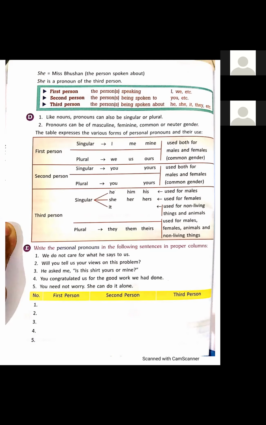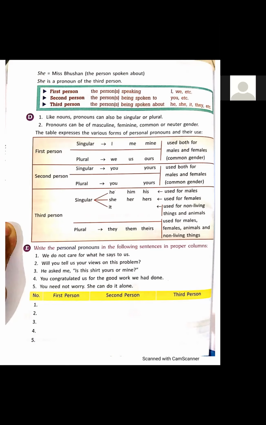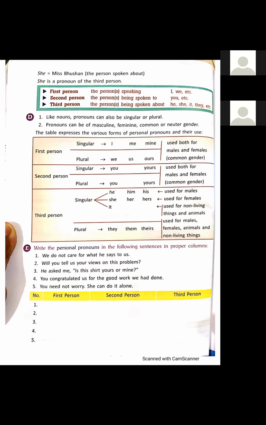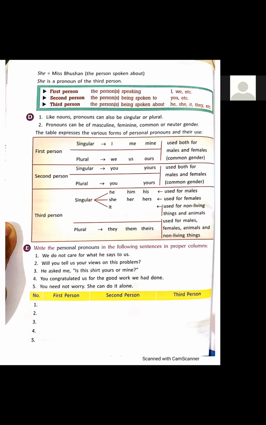A pronoun that stands for a person or a thing is called a personal pronoun. Students, first of all, you have to find out the personal pronouns in these sentences. Then you have to write them in the proper column: first person, second person, or third person. Now it's your turn, students.